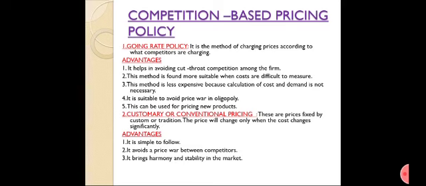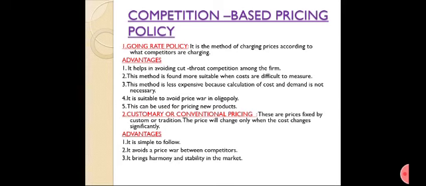Competition-based pricing policy includes going rate policy. It is the method of charging prices according to what competitors are charging. Advantages: avoiding cutthroat competition among the firms. It is found more suitable when costs are difficult to measure. It is less expensive because calculation of cost and demand is not necessary. Then it is suitable to avoid price war in oligopoly. It can be used for pricing new products.